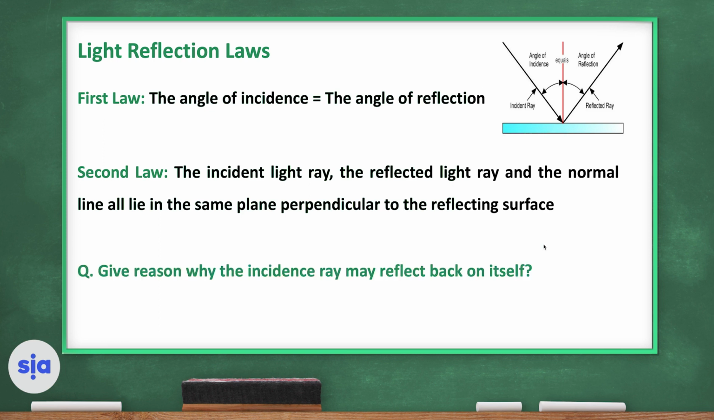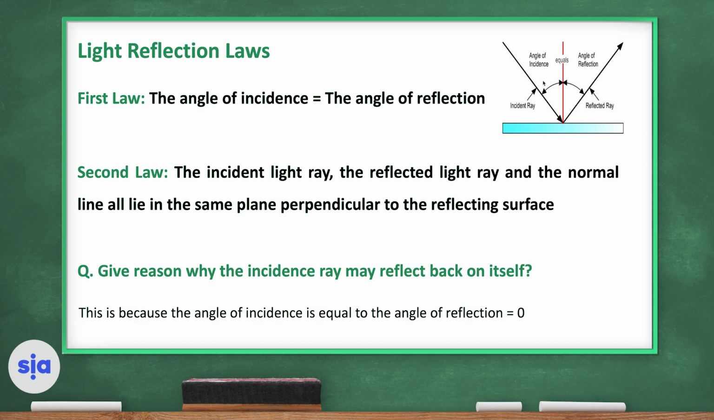Give a reason why the incident ray may reflect back on itself. How will the incident ray reflect back on itself? Of course, when the angle of incidence is equal to the angle of reflection, equals 0. No angle of incidence and no angle of reflection. So that's why the reflected ray will reflect back on the incident ray.